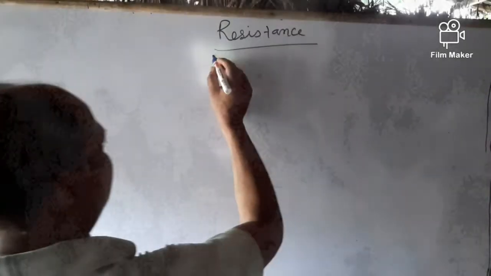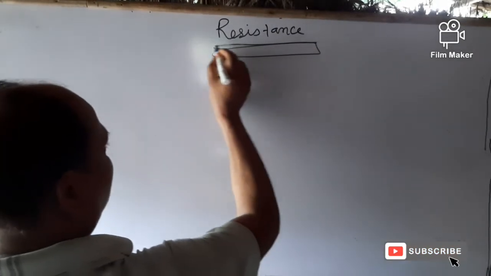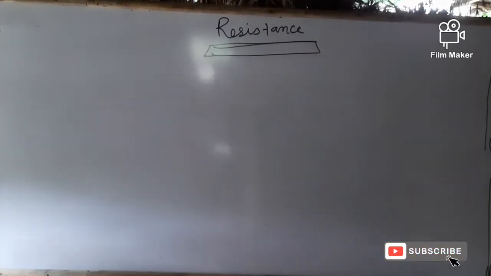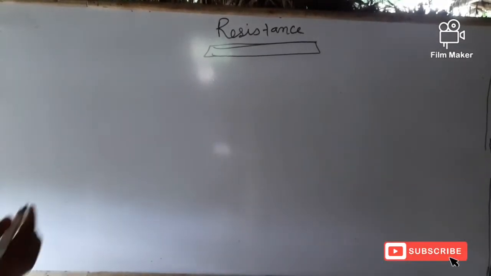Resistance, as we already discussed about Ohm's law. In Ohm's law, resistance is a material property.